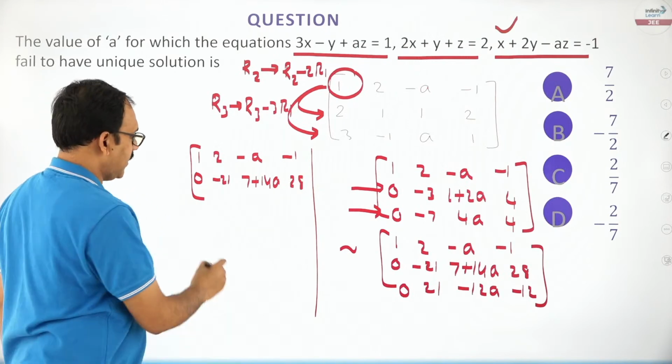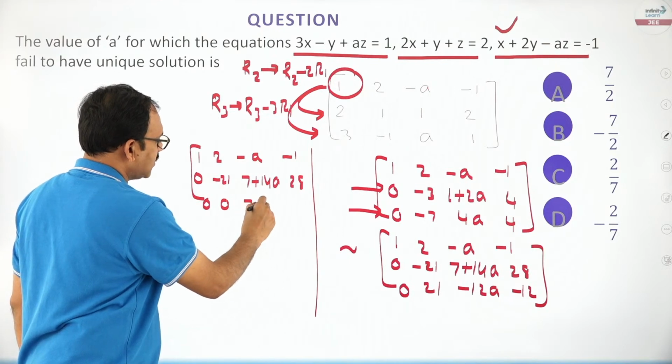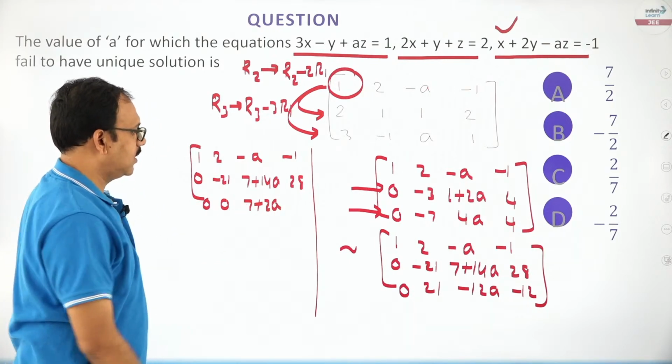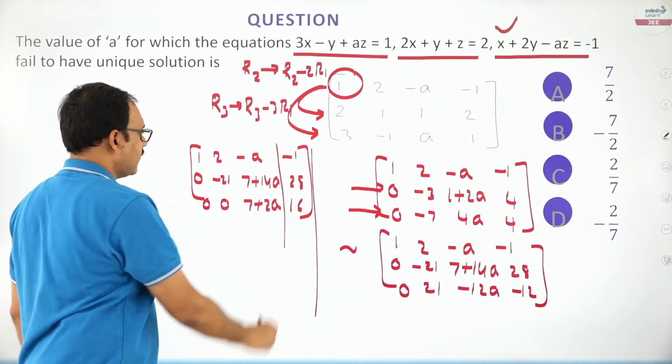The next, friends, 0, 0, this is going to be 7 plus 2A, this is going to be 16. Fine. This is the matrix, friends.